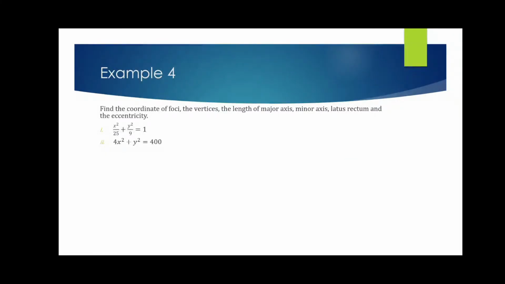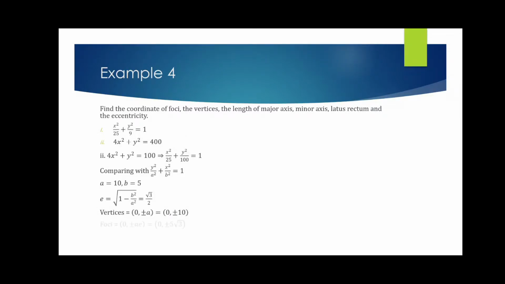Similarly, if I take the second one, all we require is to transform it into the standard form, but here in this case the major axis is along the y-axis, so therefore we are writing it in a different way, that is y square by a square plus x square by b square equals to 1, just to ensure that we keep the formulas all the same. So the value of a is 10, value of b is 5, so the eccentricity is root 3 by 2, and so on and so forth.